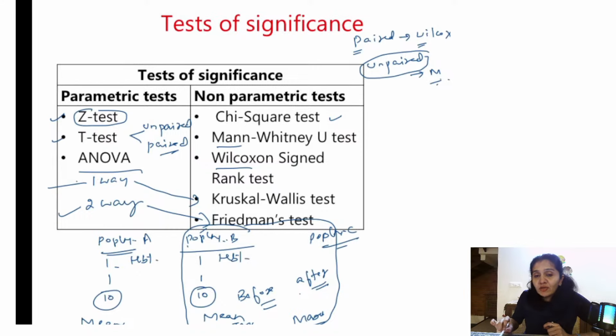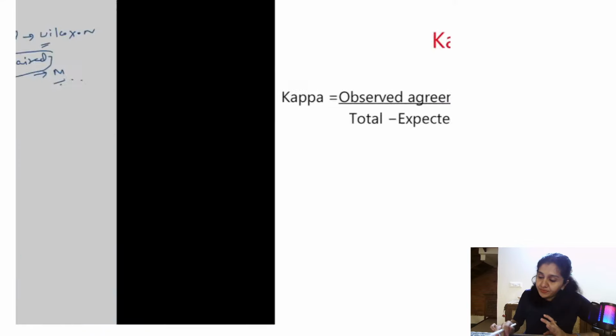So when the data is in the form of scores or qualitative, not normally distributed, you use non-parametric tests. And when data is quantitative, normally distributed, use parametric.